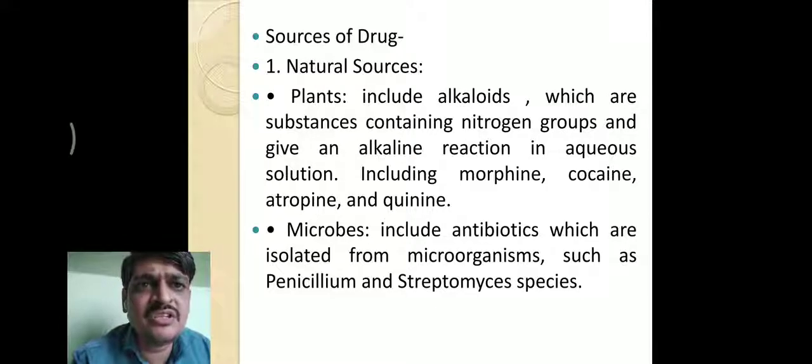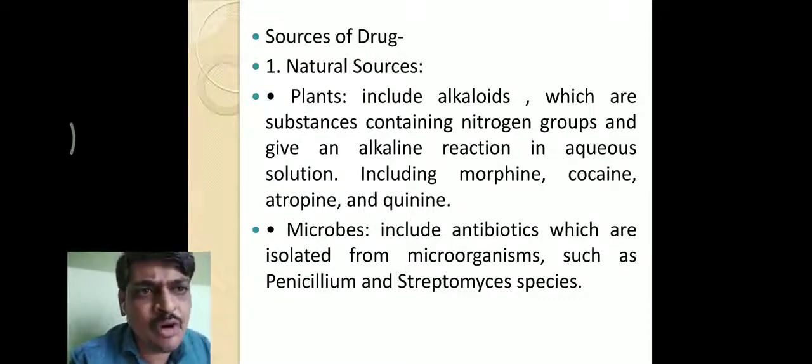Natural sources mean the plant and vegetable sources, then animal sources, microbe sources, then mineral sources. These are the various natural sources from which drugs are obtained. In that, first, natural sources, plant sources, also called vegetable sources. It includes the alkaloids. Which are the alkaloids? You already know about the alkaloids. Alkaloids are nitrogenous organic compounds, or alkali substances, or alkali compounds. They show physiological actions when administered into the body.